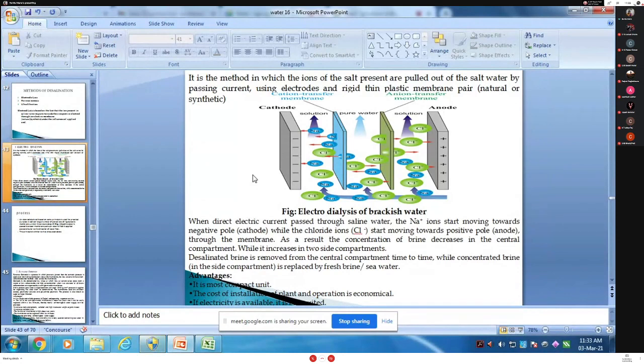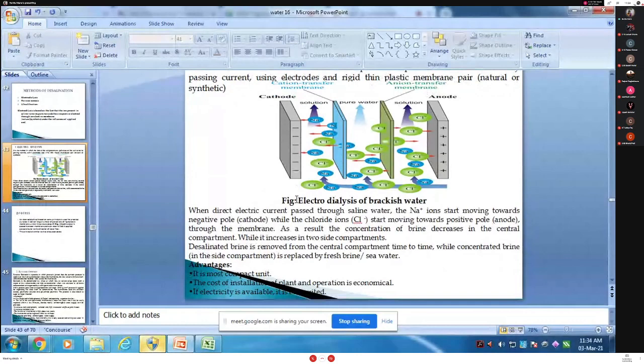You can get a very low price. The process is economical, and the cost of installation in any water plant is low. In boiler industries also we can use this type of plant for softening of water. The process is economical as the cost of installation of the plant and its operational expenses are very less. By this method, it is called the electrodialysis method.